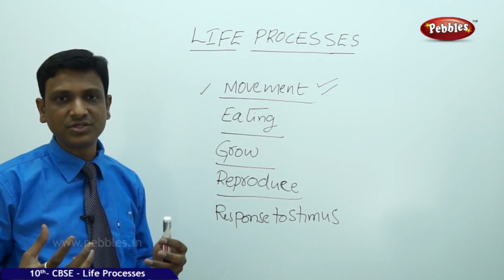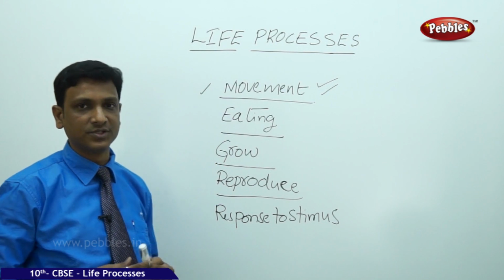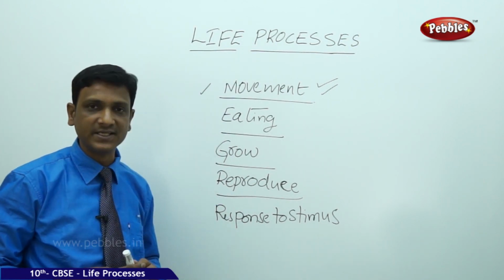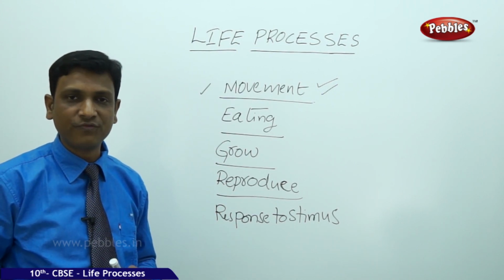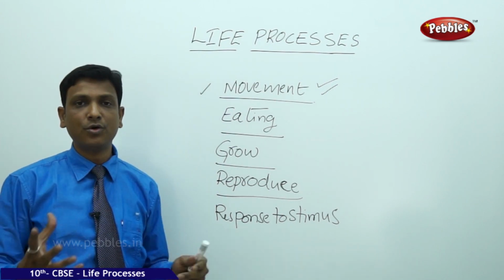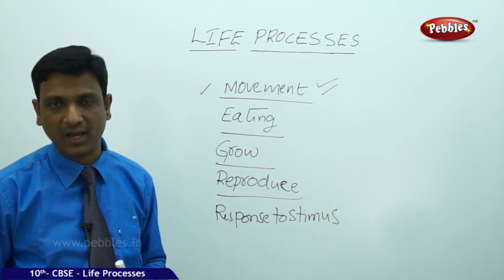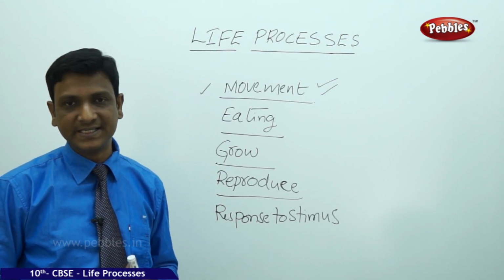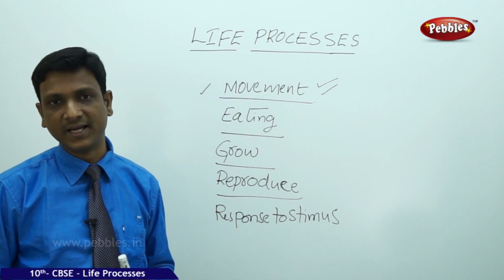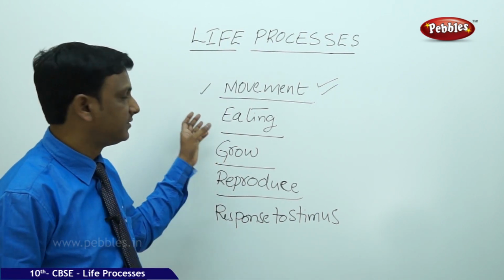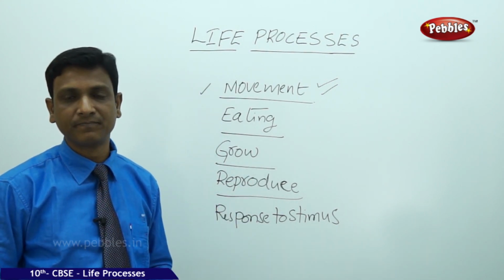So, there you have distinguished with the help of some features like movement, eating, growing, reproduction, response to stimuli. The second one, eating. You see the animals eating, visible to your naked eye, but plants, you don't find any plant eating directly, except some parasitic plants. You don't find plants eating the food directly through their leaves. They prepare their own food, but it is not visible to the naked eye. So on basing this feature, taking food, you cannot distinguish this is living, this is not living.